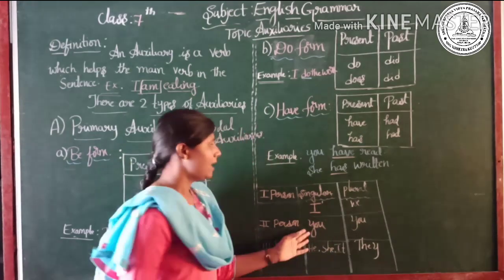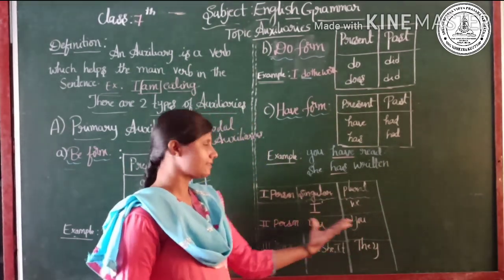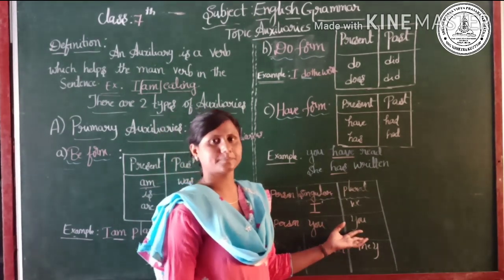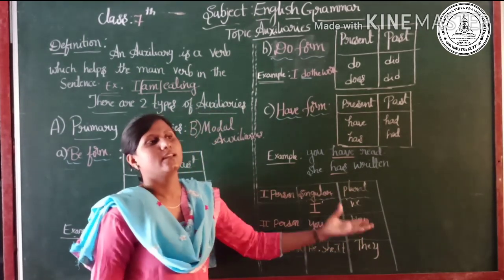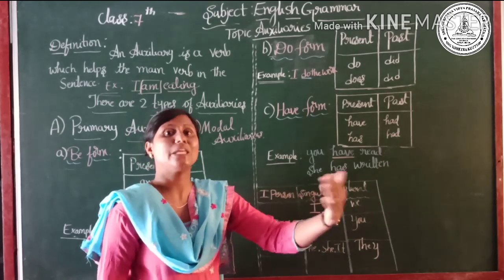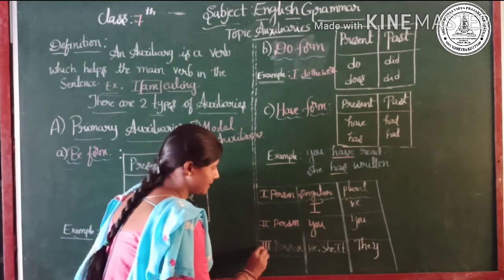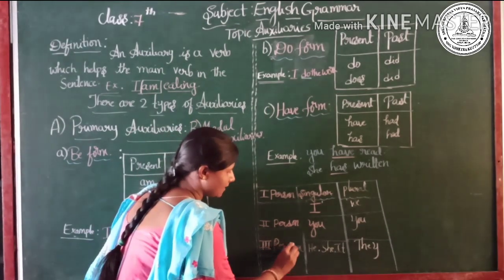Is you. And even the plural of second person is you only. Even if the people are more than one or two, you say you. So here, next, third person.